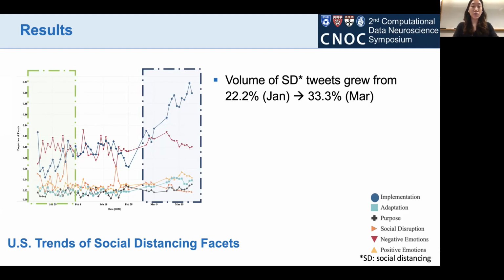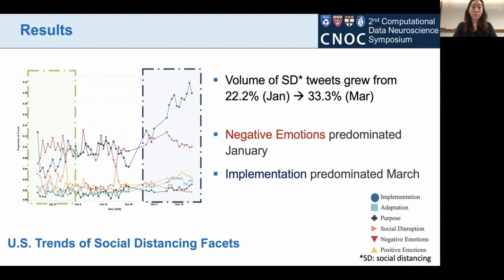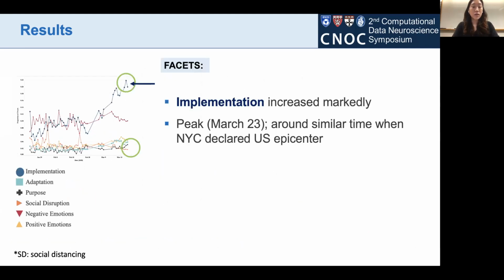We can see that the volume of social distancing tweets grew from 22% in January to 33% in March. In January, the predominant facet was negative emotion. Meanwhile, in March, the predominant facet was implementation. Looking more closely at the facets, implementation, which predominated in March, actually peaked around March 23rd, around the same time when New York City was declared the US epicenter.